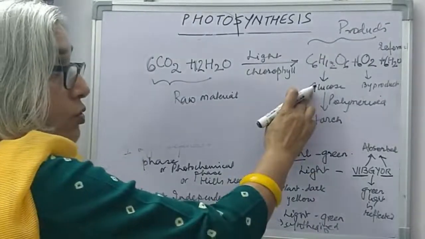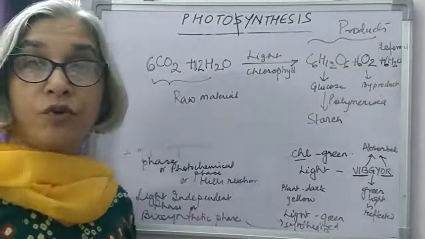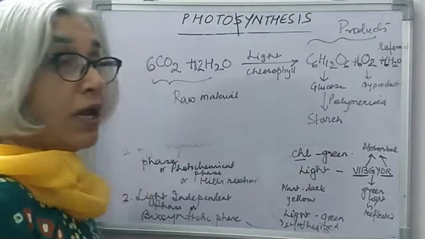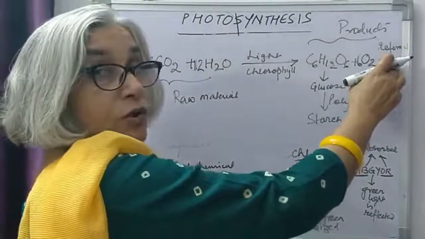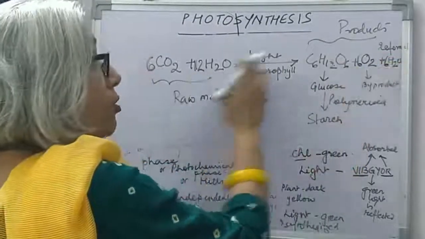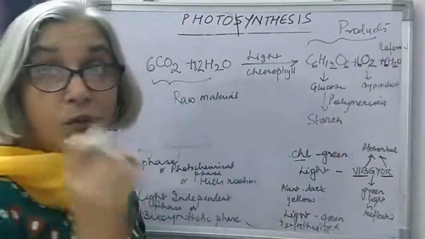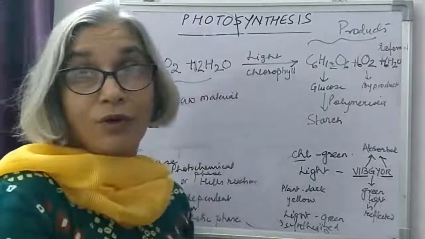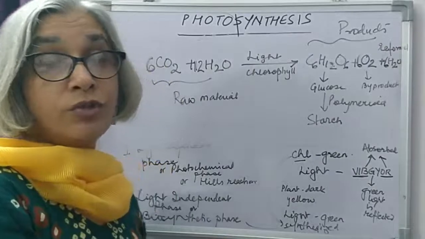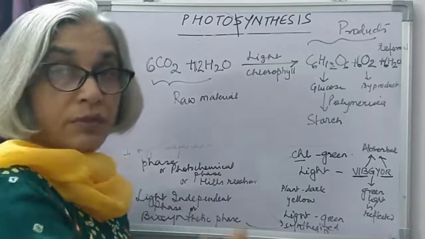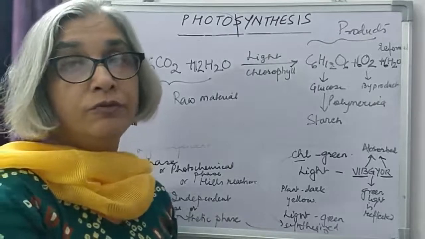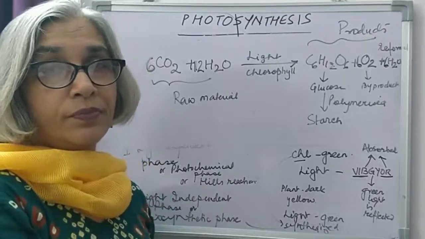Main product is glucose, which polymerizes to form starch. Oxygen is released as a byproduct, and some molecules of water are reformed during the reaction. The word reformed is very important. They are not leftover molecules of water. They are reformed during the reaction. I will be telling you this when we go into the detailed mechanism of photosynthesis.